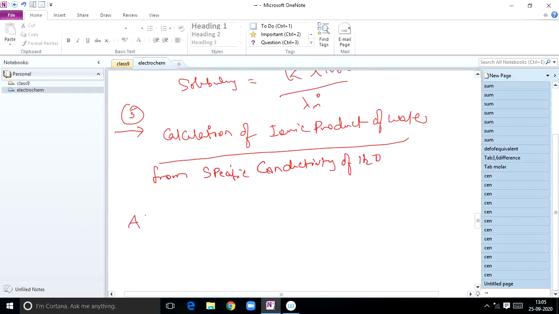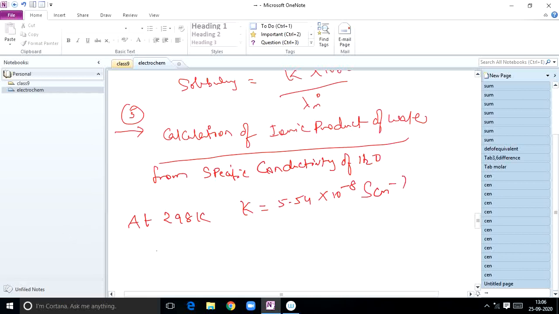Actually at 298 Kelvin temperature, the specific kappa value for water is equal to 5.54 into 10 power minus 8 Siemens centimeter inverse.